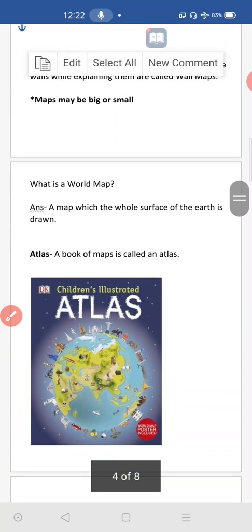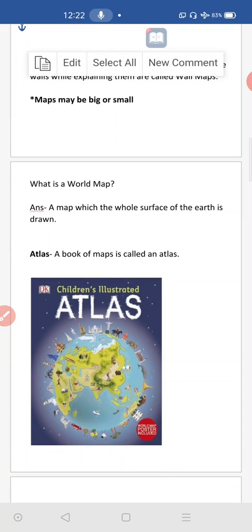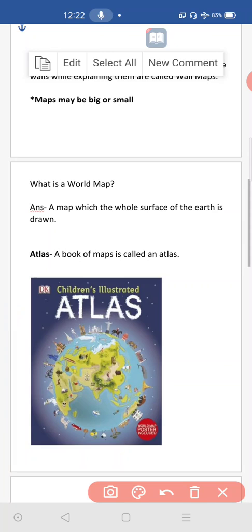Then go to the atlas. What do you mean by atlas? A book of maps is called an atlas. Whether geographical maps or political maps or whatever they may be, all types of maps will be given in this book. This kind of book is considered an atlas. Here they give one definition clearly: a book of maps is called an atlas. This is one example of such a book.